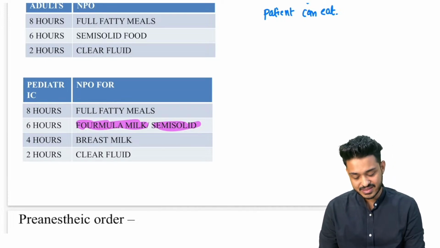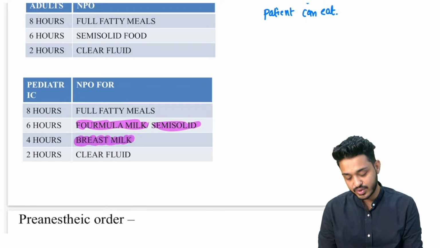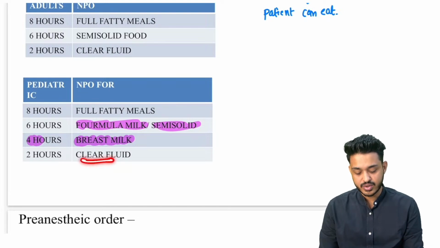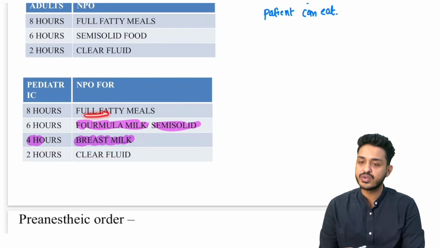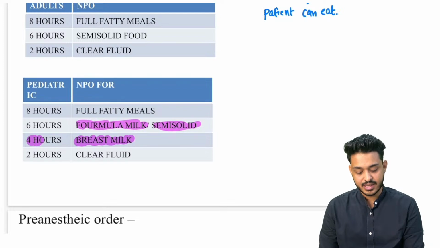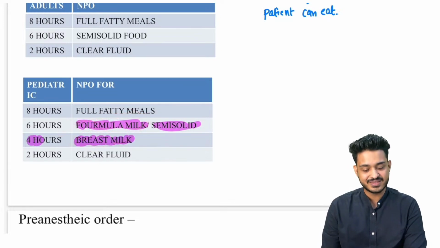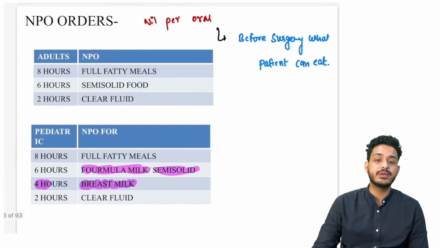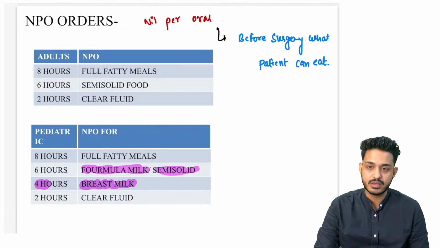What about breast milk? Breast milk का याद रखना है, that is going to be 4 hours. So 8, 6, 2 we have already remembered. 2 is going to be clear fluid, 8 is going to be full fatty meals, right? And 6 hours for formula milk and 4 hours for breast milk. This is what the patient can eat before the surgery. These are your NPO orders. NPO matlab nil per oral orders.